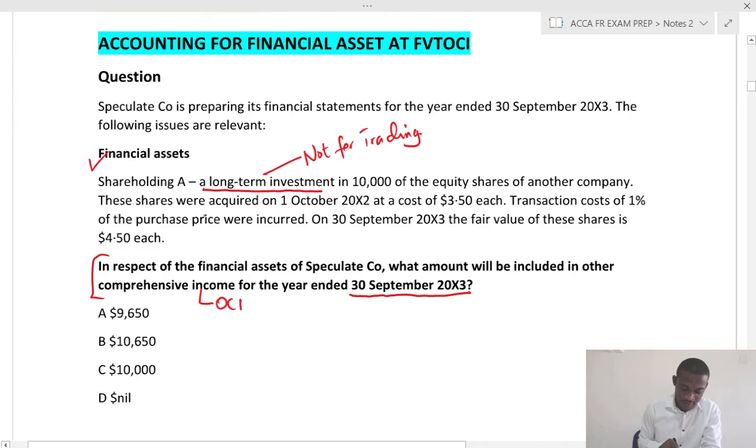These shares were acquired on 1st October 20x2, so to the year end, that will be 12 months, at a cost of $3.5 per share. Transaction costs of 1% of the purchase price were incurred, and at 30th September 20x3, the fair value of these shares is 4.5.